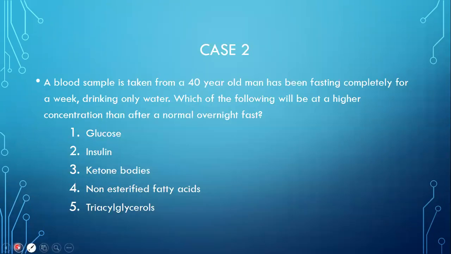Okay, let's look at our second case. A blood sample is taken from a 40-year-old man who has been fasting completely for a week, drinking only water. Which of the following will be at higher concentration than after a normal overnight fast? Now, there are 5 options for us here: glucose, insulin, ketone bodies, non-esterified fatty acids, and triacylglycerols.